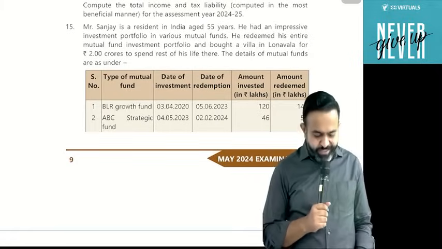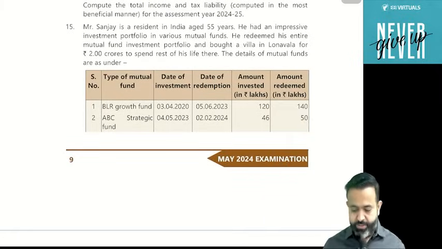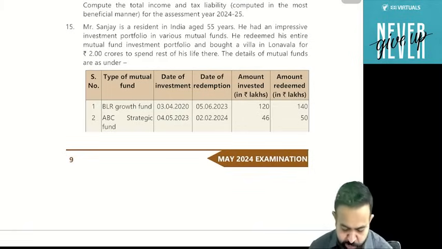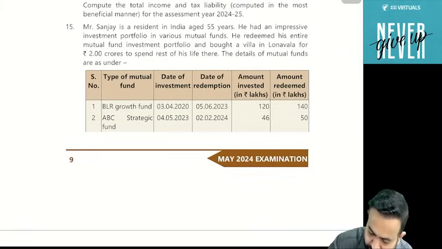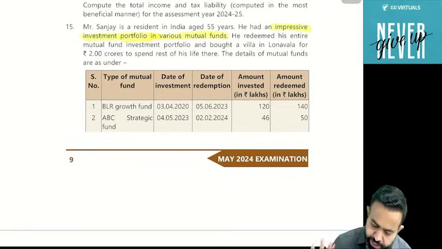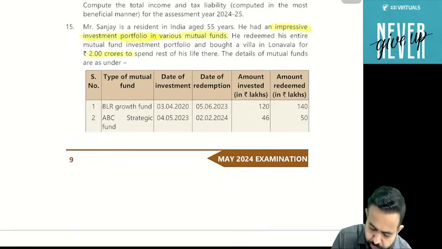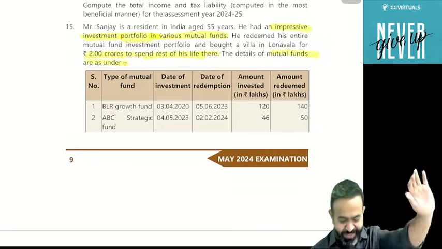So Mr. Sanjay is a resident in India, age 55 years, had an impressive investment portfolio in various mutual funds. He redeemed his entire mutual fund investment portfolio and bought a villa in Lonavala for 2 crore to spend the rest of his life there. The details of mutual funds are as under. So there is one person, Sanjay.